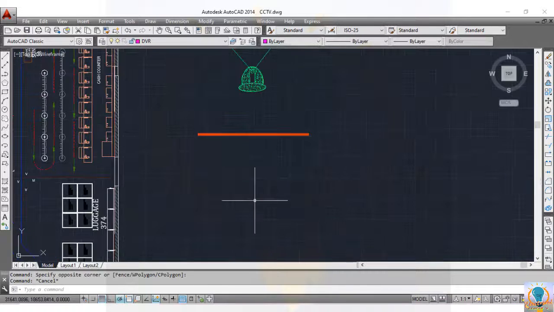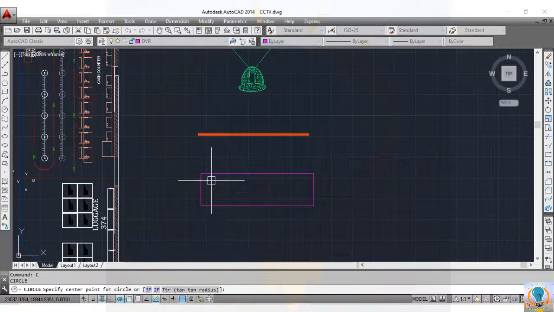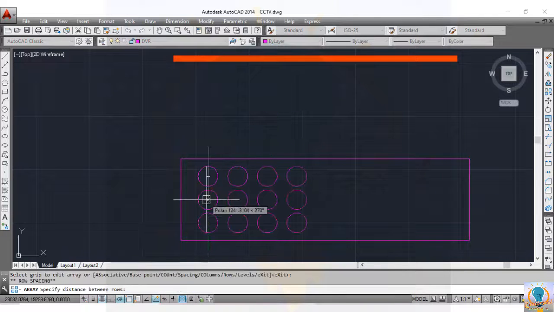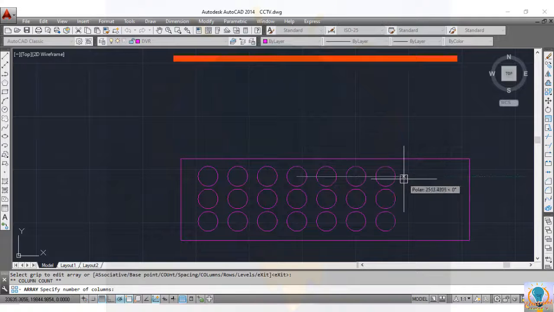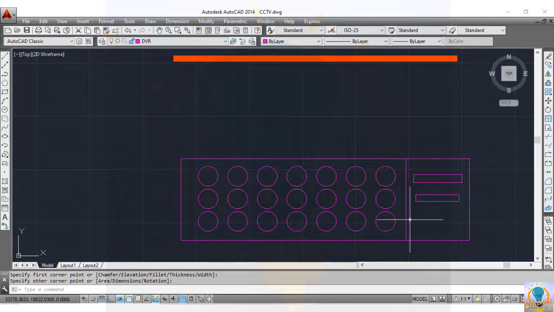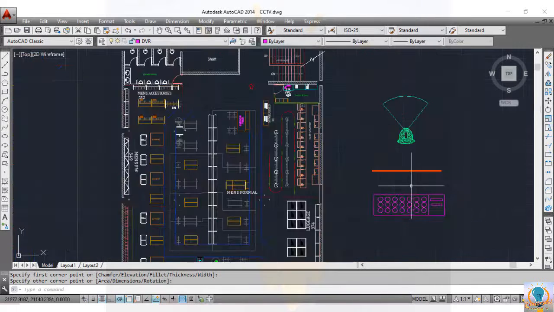Now draw. So these are some basic things that we need for our layout. Now write the names for these symbols.